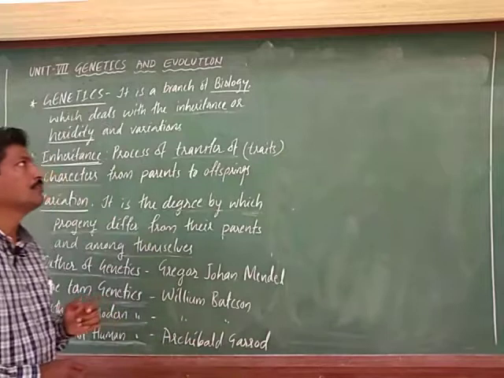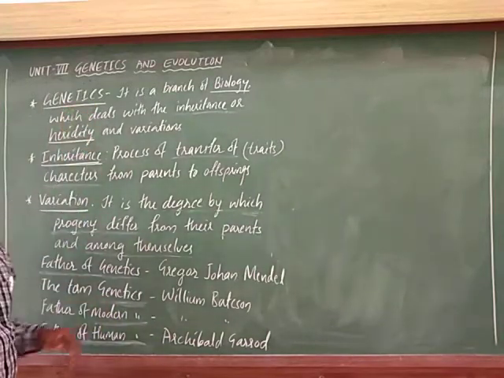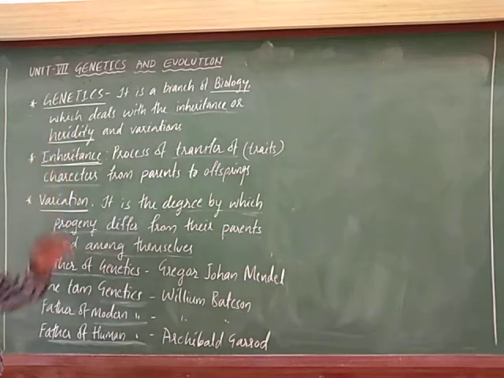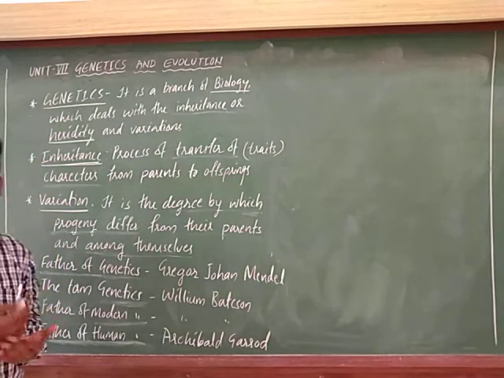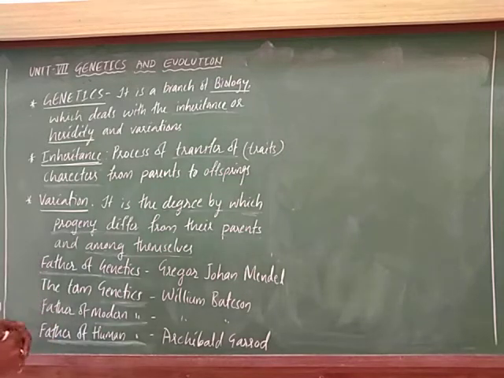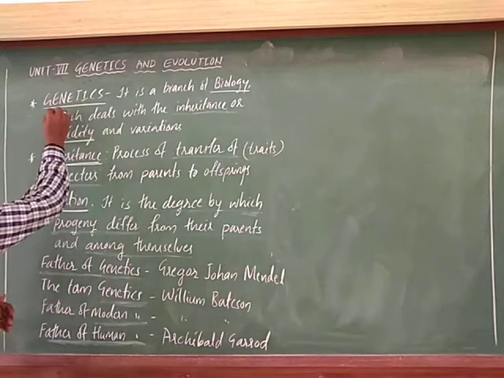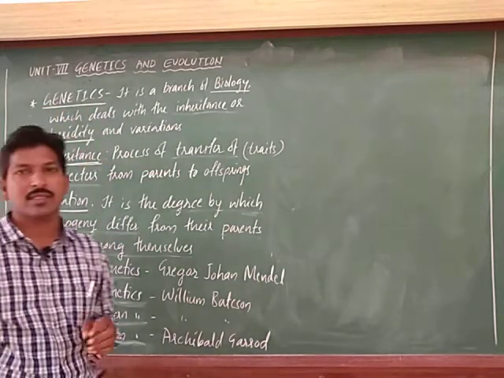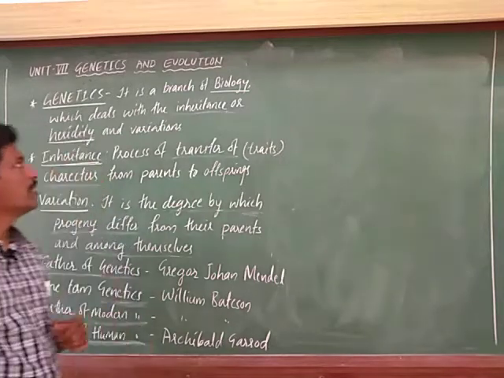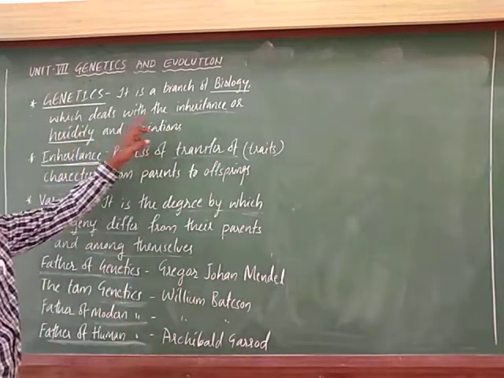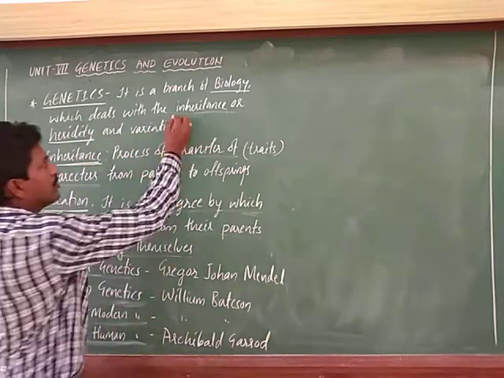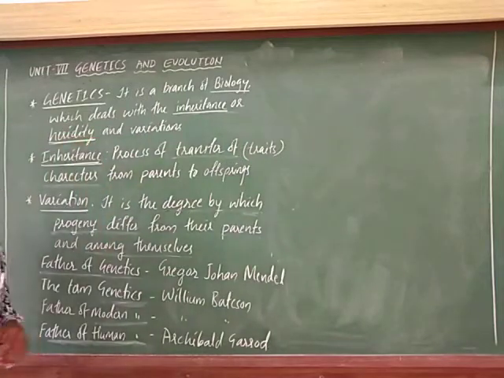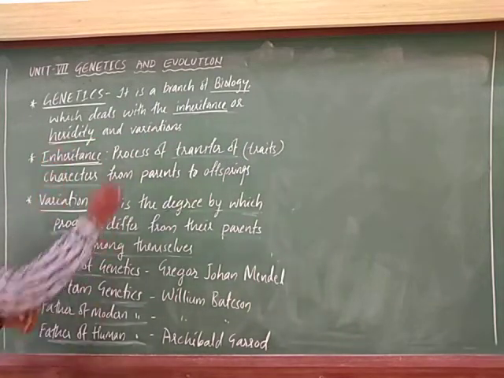Now let us discuss some basic terms about genetics, the introduction to genetics and evolution. So what is genetics? Genetics is a branch of biology, an advanced branch of biology, which deals with inheritance or heredity and variations.